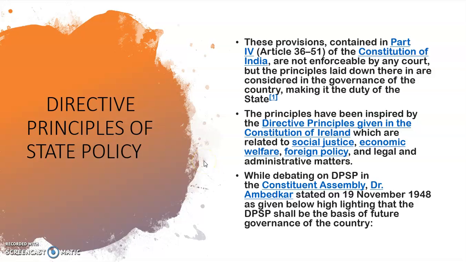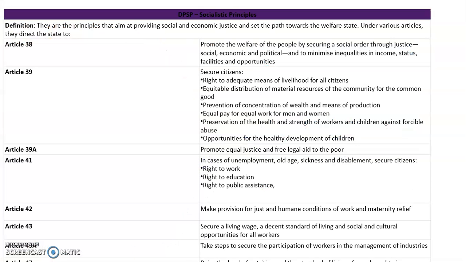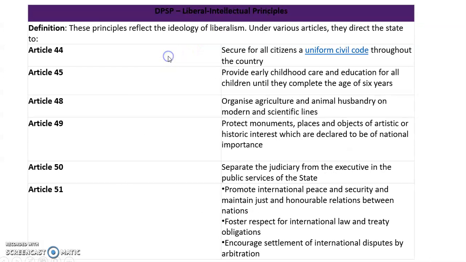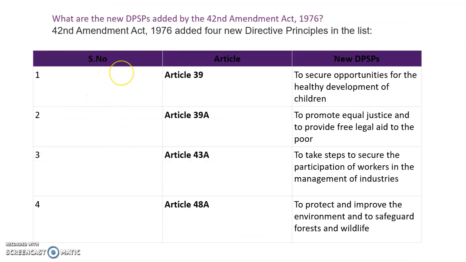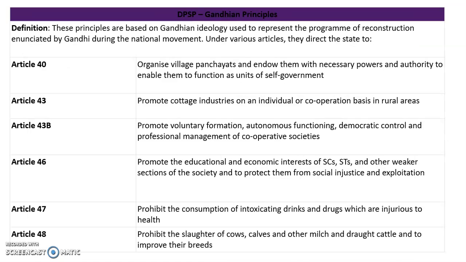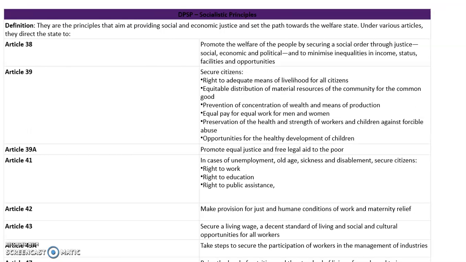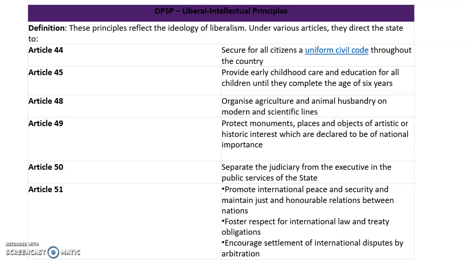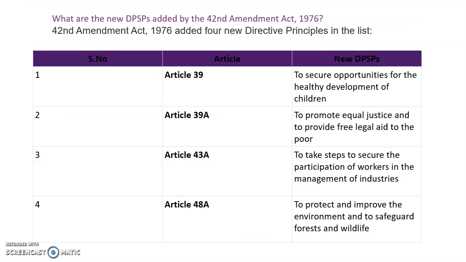Now, directive principles of state policy are categorized into four. One is socialistic principles, the second one is Gandhian principles, the third one is liberal intellectual principles, and the fourth one is the additional principles. These are what we have in directive principles of state policy. The additional principles were included in 1976, which we will discuss later.